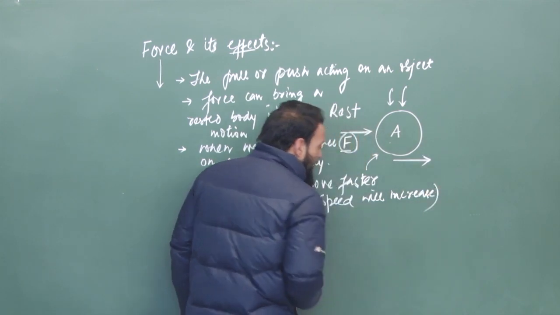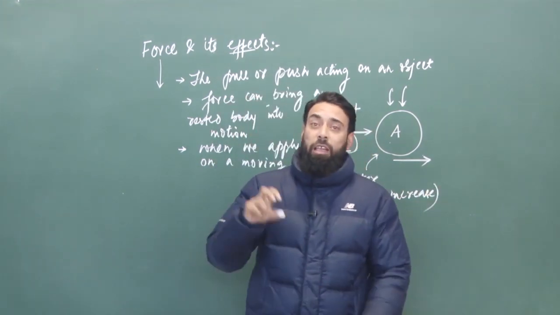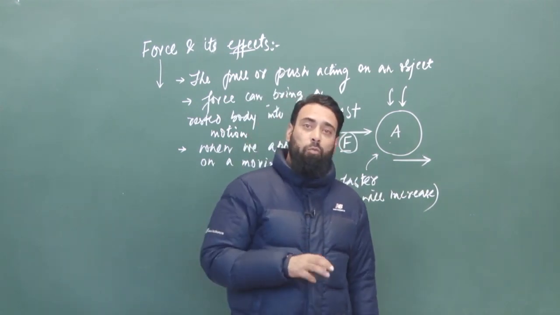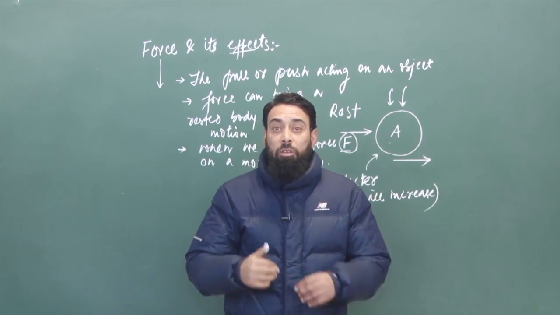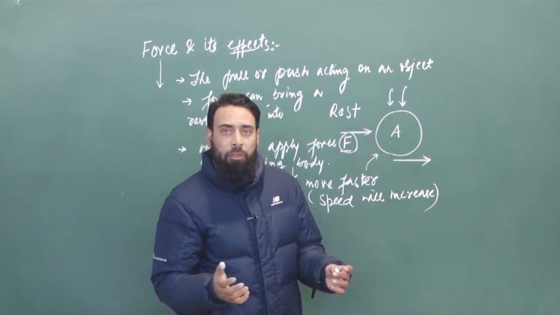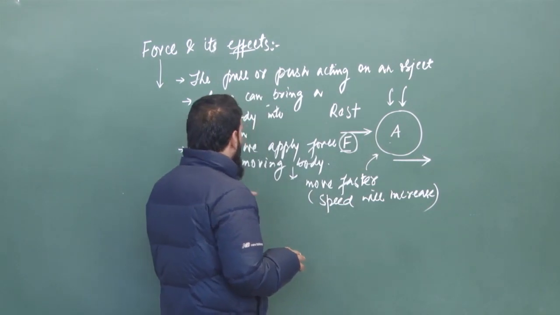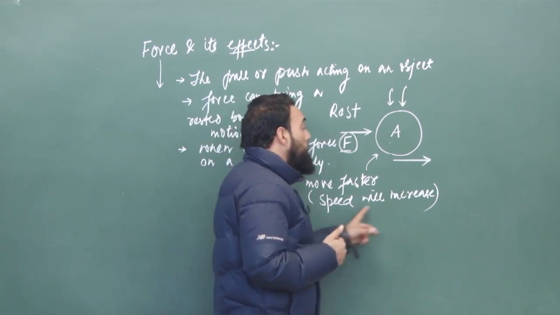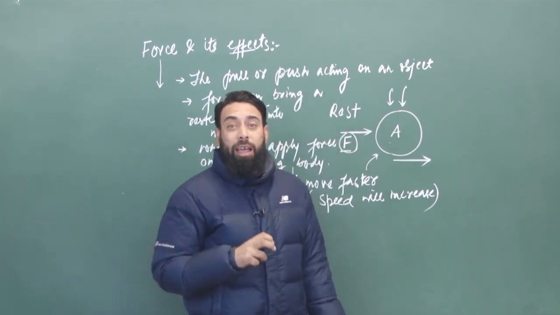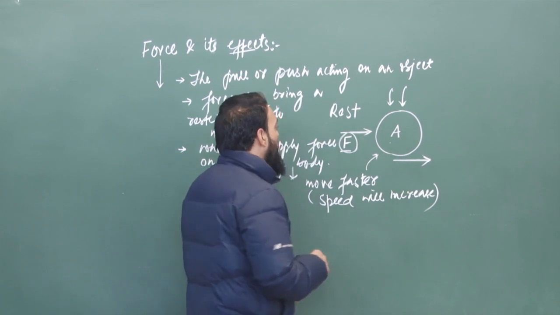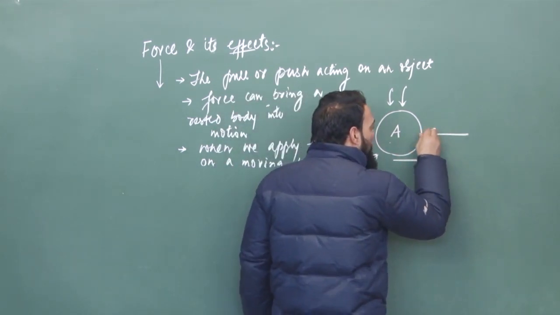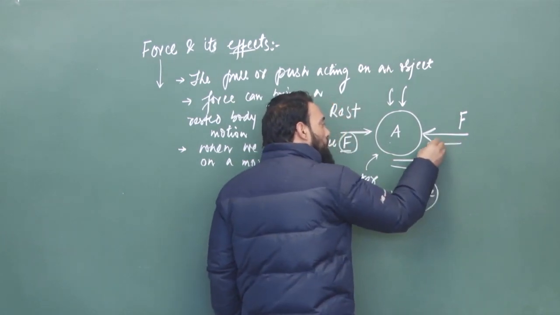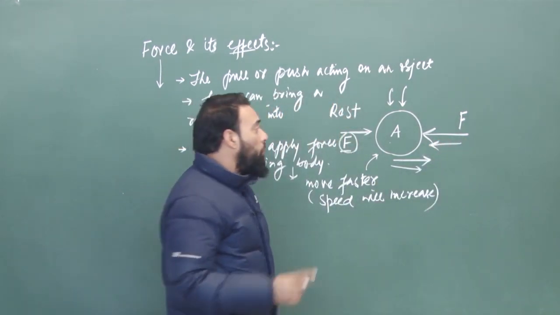In general terms, when we are applying force on a moving body, either in the direction of its motion or in the opposite direction, there will be a change in the speed of the body. In the first condition, when we apply force in the direction of its motion, the speed will increase. If we reverse the condition and apply force in the opposite direction, then what will happen?